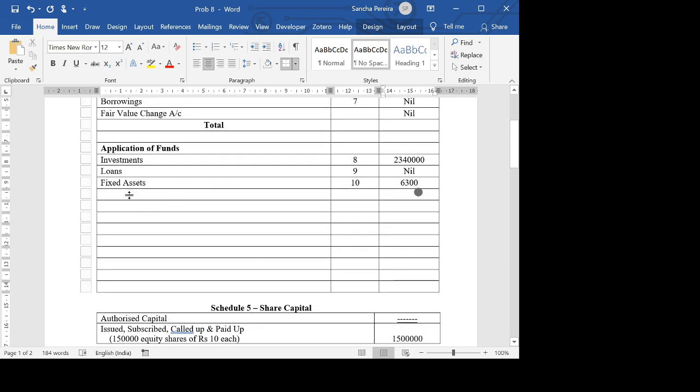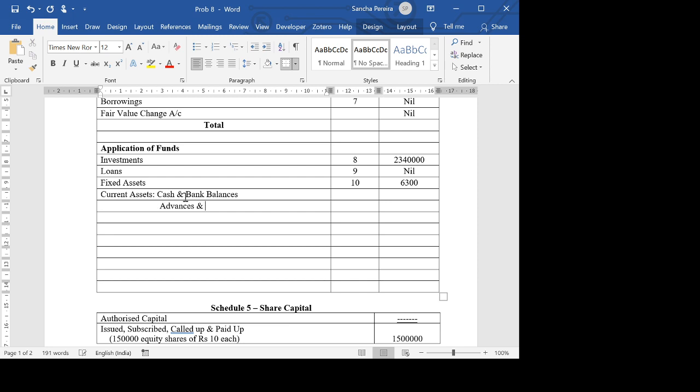Next, we come to current assets. Under current assets, we have two items. The first is cash and bank balances, and we also have advances and other assets.